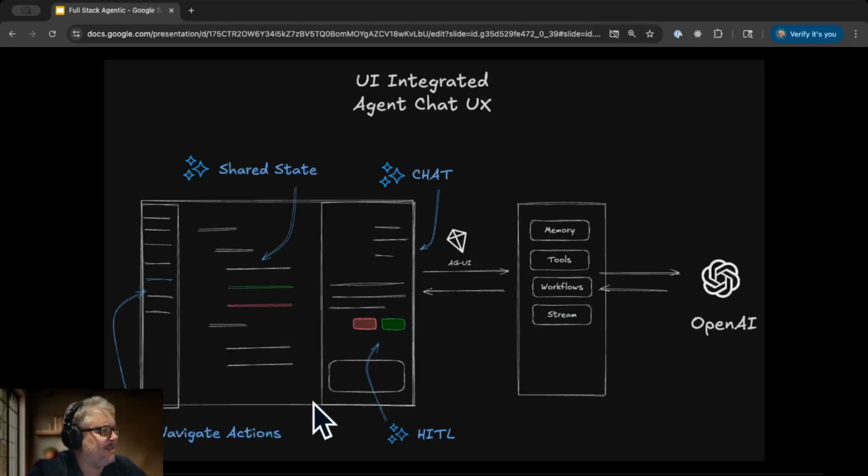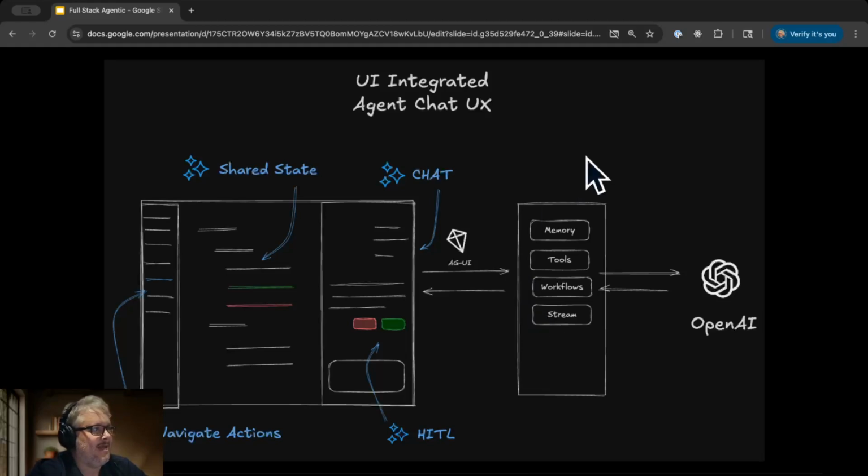But you also get the ability of the agent to work with your front end. So, like in this particular example, the agent could help navigate to different documents. And then the document that you're working on is sort of this shared state that both you and the agent can impact. And built and integrated into the chat is this ability of the agent to run actions by you before it takes them, and that's called putting the human in the loop.